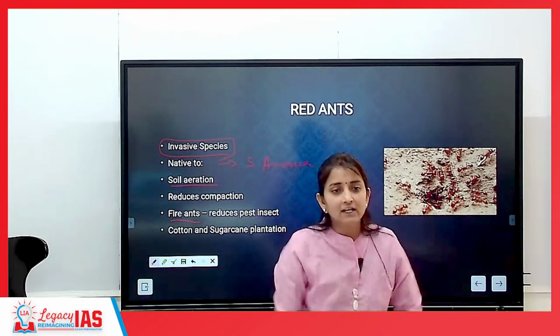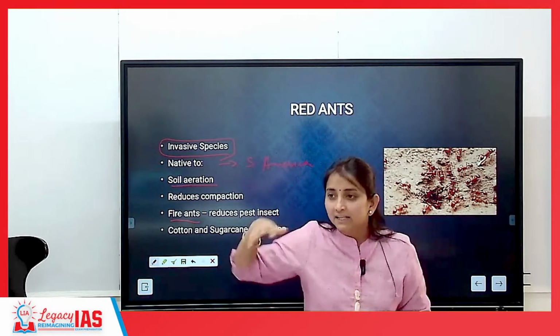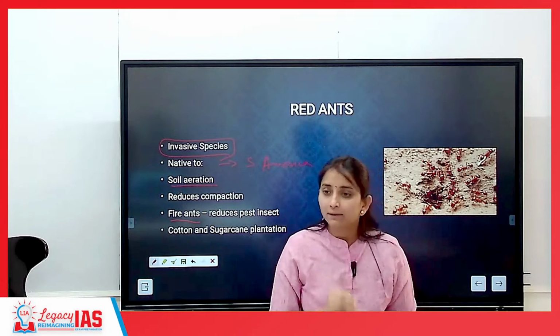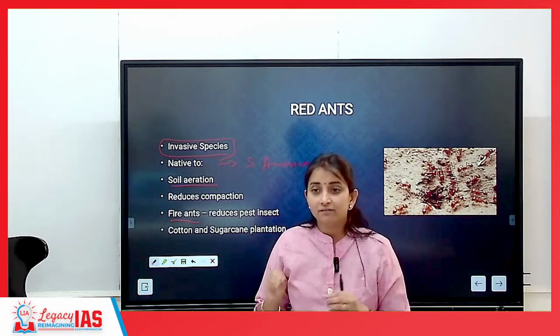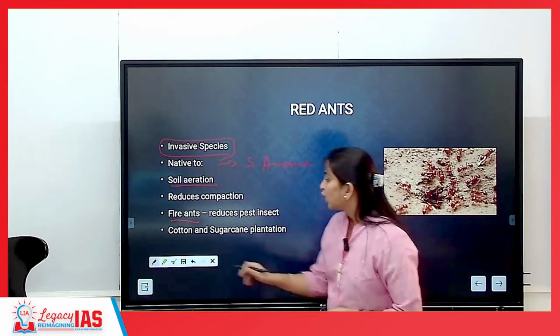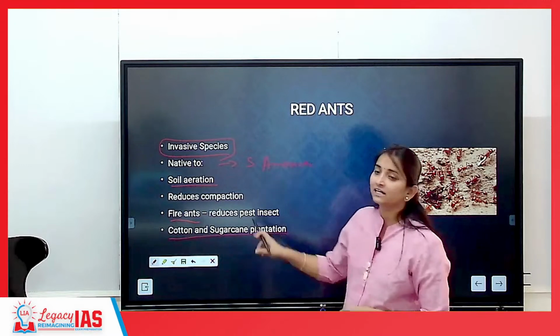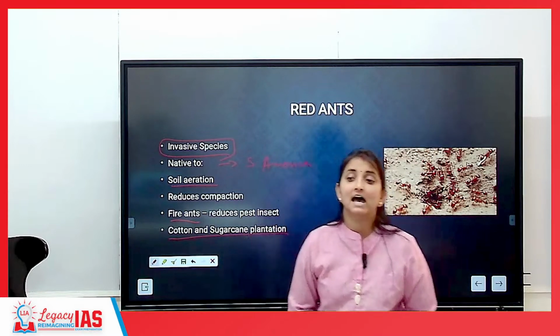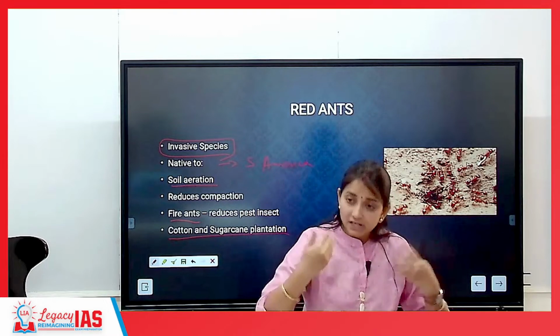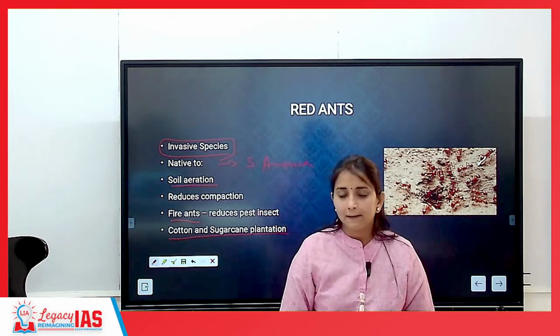They are moving in and out of the soil so much that they are allowing air to enter the soil, which is one of the requirements of plants. Plants require well aerated soil. In fact, for cotton and sugarcane plantations, they consider red fire ants as a god, because they will be helping in very good aeration.